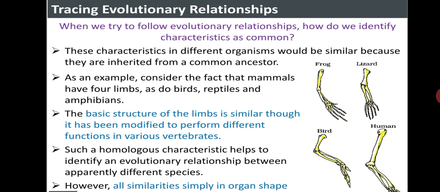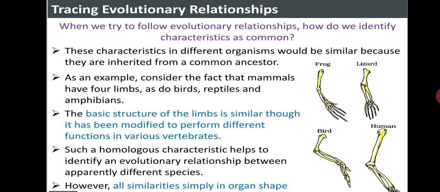For example, in mammals, what happens? We have hands, whereas in birds, it has been modified into wings, which helps for flying. So, different modifications are taking place. Such homologous characteristics help to identify an evolutionary relationship between apparently different species.